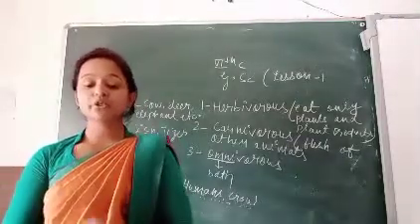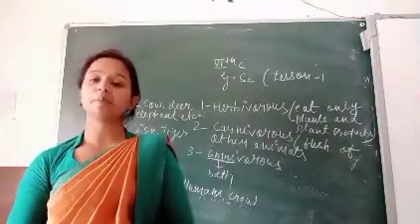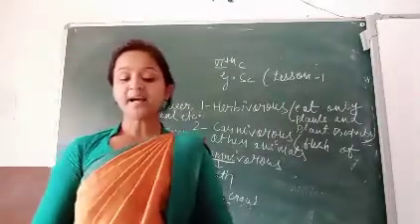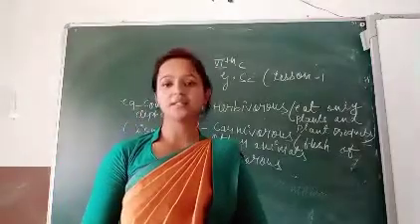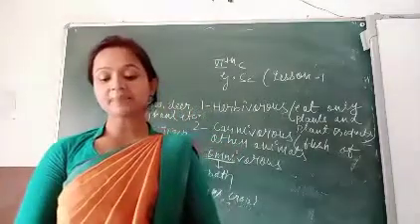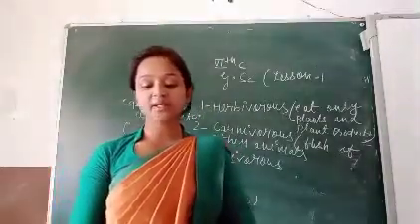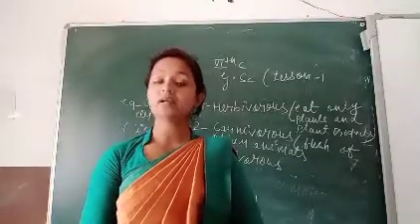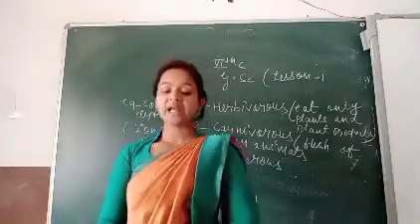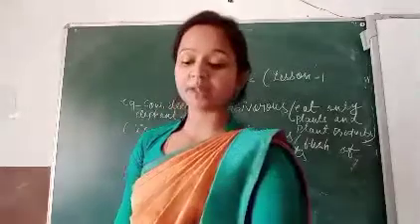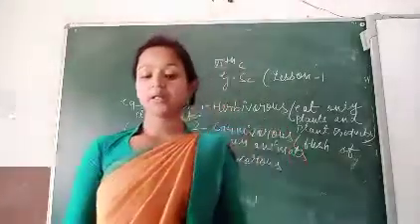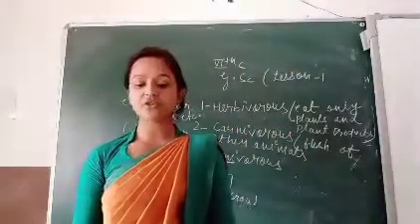Cereals are the most important sources of food for man and animals. They are rich sources of carbohydrates. The three most important cereals are wheat, rice and maize. These cereals are obtained from grains, and grains are the fruits of the plant.